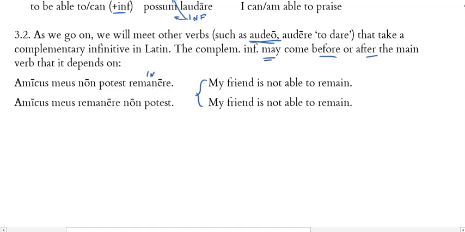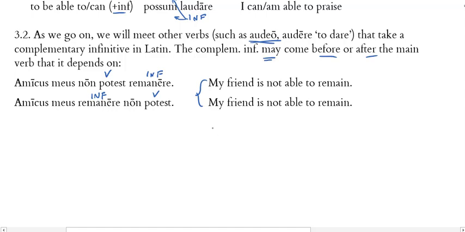So notice that the infinitive is here. The main verb is potest, to be able, in the present tense. My friend not is able to remain. So here the infinitive follows. But in my second example, the infinitive is before the main verb. Amicus meus remanere non potest. Okay, so my friend to remain is not able in Latin order, but I would translate these the same way.